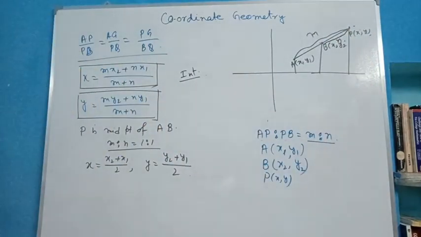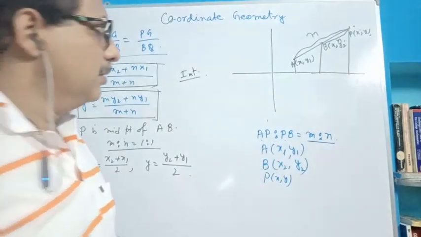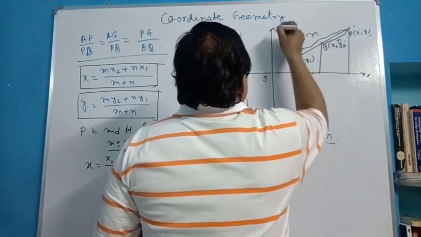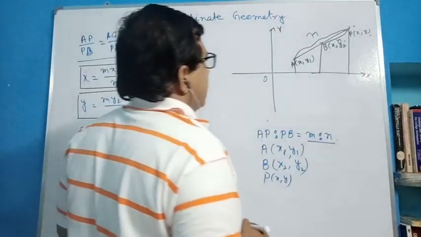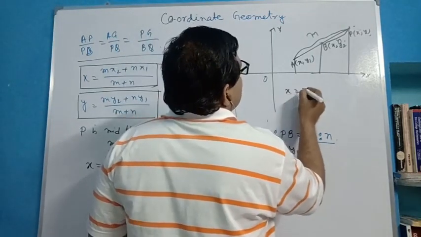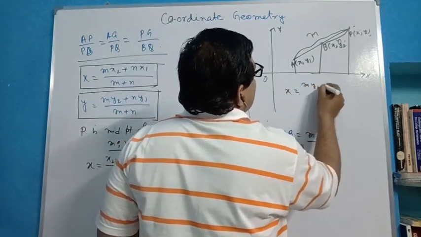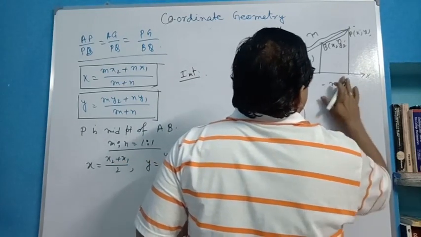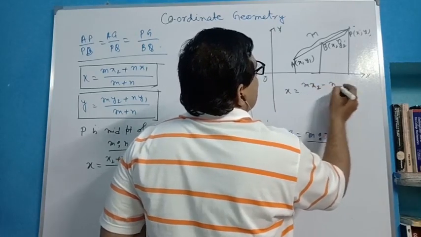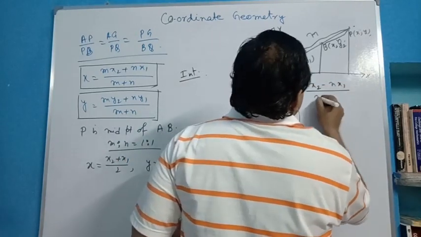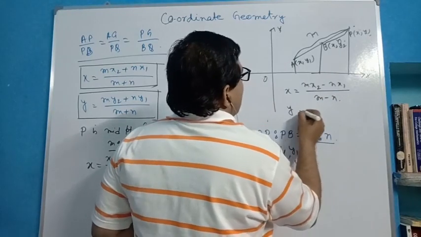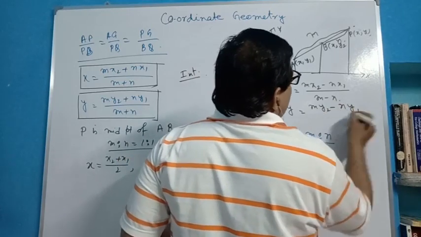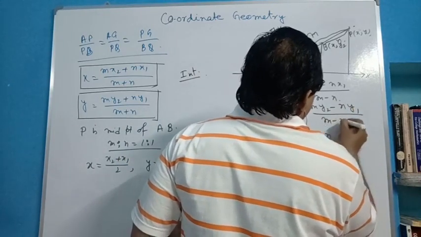Then for external division the formula will change, and it is also known from class 9. I repeat once again. In this case, x is equal to (mx2 minus nx1) by (m minus n), and y is equal to (my2 minus ny1) by (m minus n).